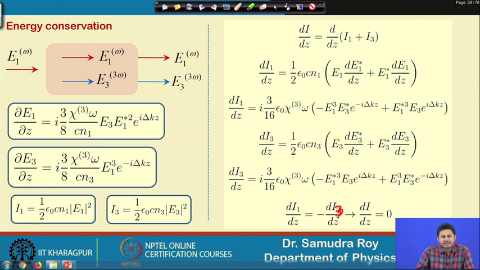Exactly like second harmonic generation, for third harmonic generation we find that the coupled equations for the fundamental wave and the third harmonic wave are consistent with energy conservation. That means the total energy will remain conserved. So, it is called the Manley-Rowe relation.